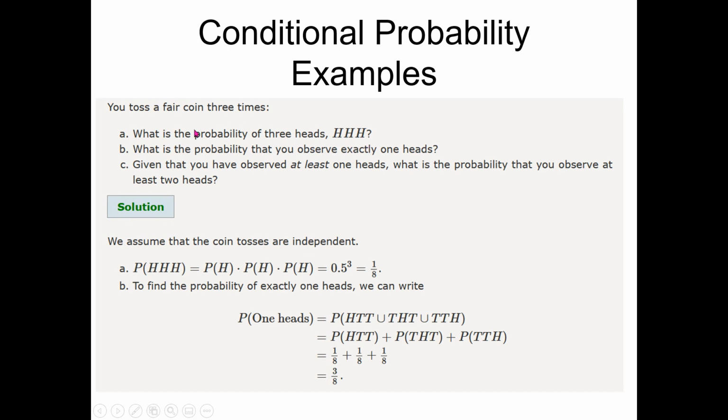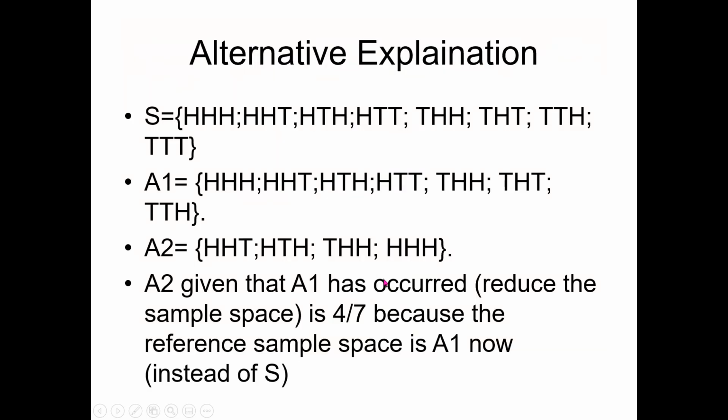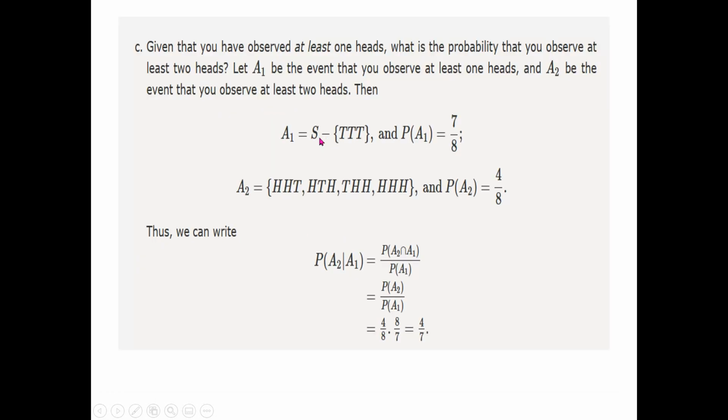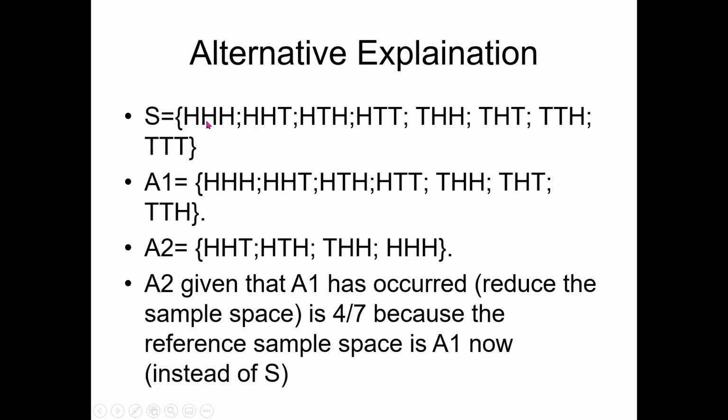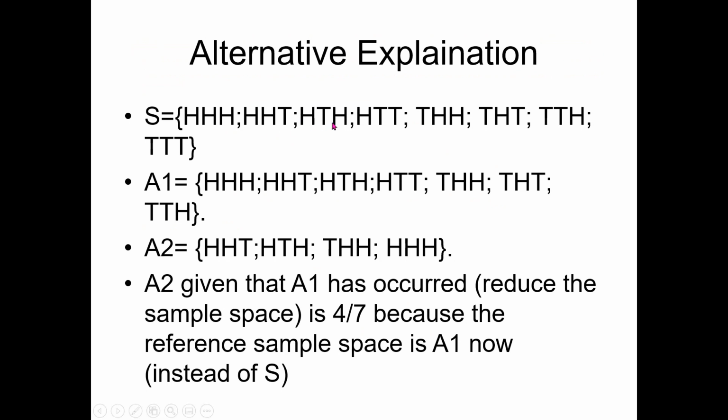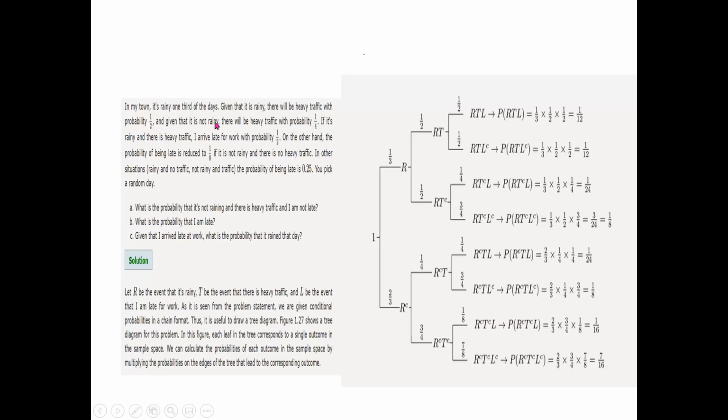We know that once we toss a coin 3 times, there are 8 possible outcomes. Let me show those again here as well. So this capital S is the sample space for 3 tosses of a fair coin. So you can see that the event in which we are interested is the event of 3 heads. In the sample space, there is only one combination where we have all 3 heads, right? So in the sample space there are 8 outcomes, whereas the event in which we are interested is only one. So the probability of